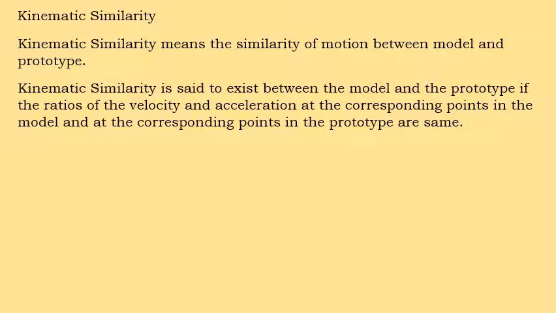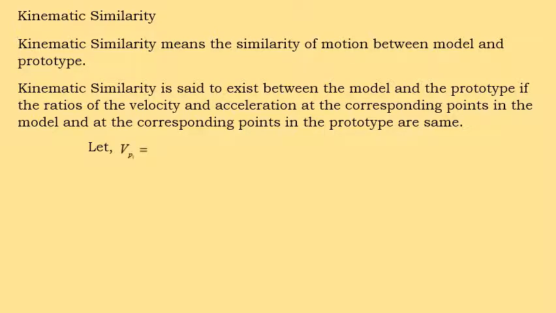If you take any one corresponding point at the model, at that time the velocity and acceleration of the prototype are in the same ratio as at the model. So kinematic similarity is said to exist between the model and prototype if the ratios of the velocity and acceleration at the corresponding point in the model and at the corresponding point in the prototype are the same.